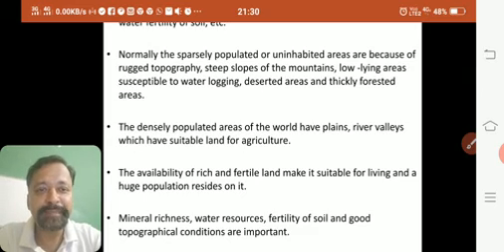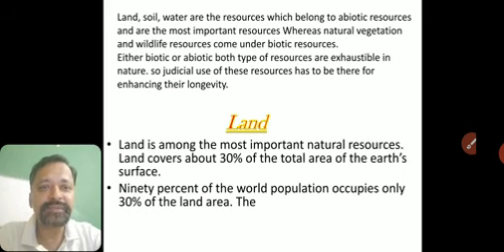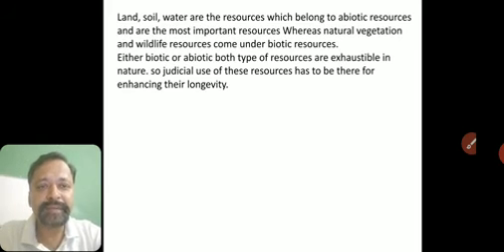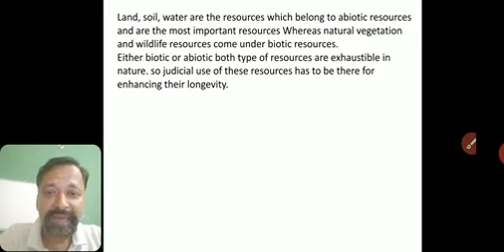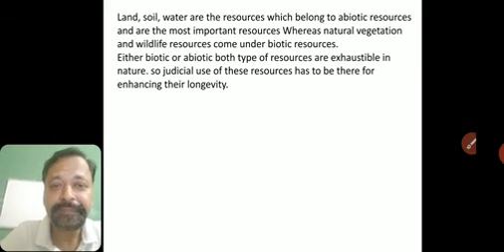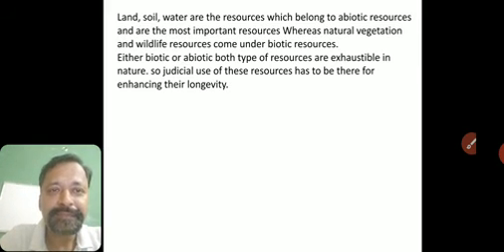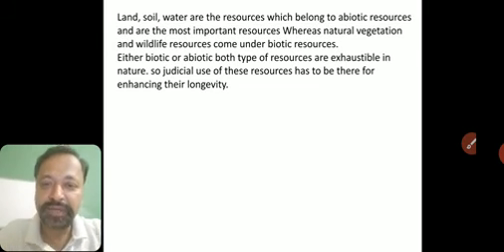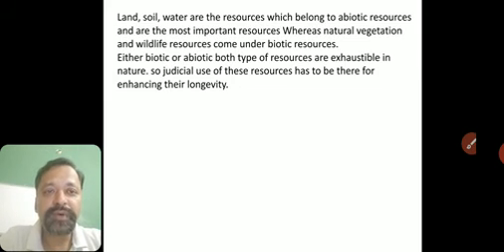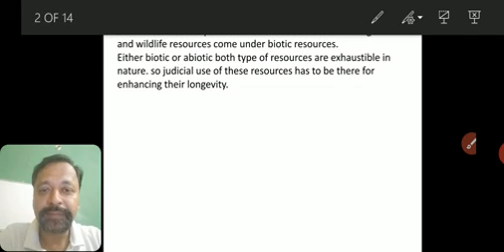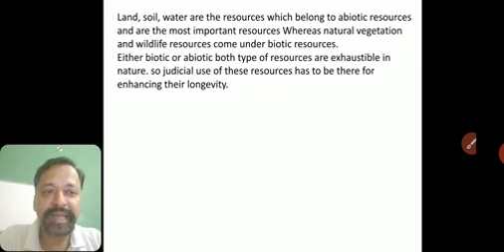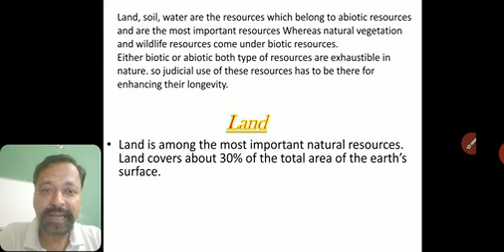We'll have just a brief recap about this. We'll go very quickly. What was the name of the chapter? Land, soil, water, wildlife resources, and... anyone? Okay, wildlife means animals, then plants, so natural vegetation. Fine. Now land, soil, water are abiotic resources, whereas natural vegetation and wildlife resources are biotic. Whatever it may be, biotic or abiotic, they are important for us, and we have to use them properly, because both are exhaustible.